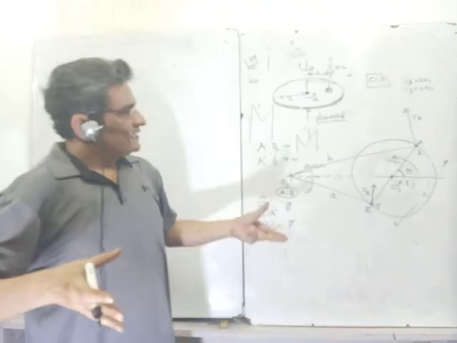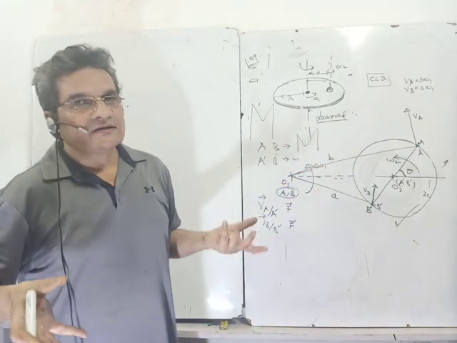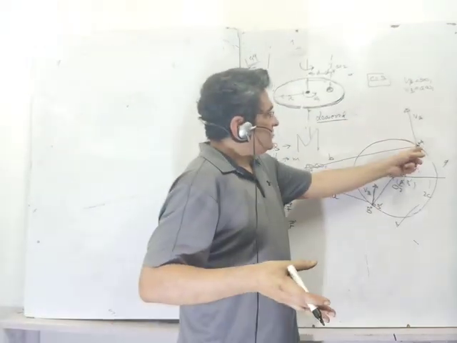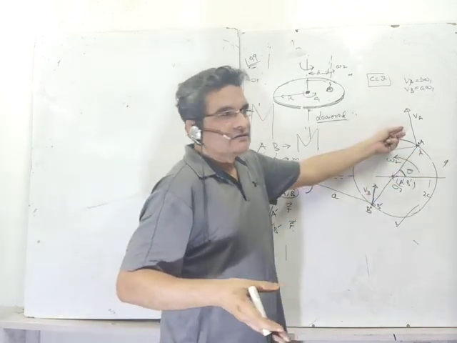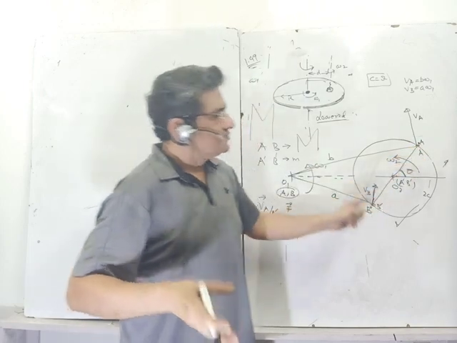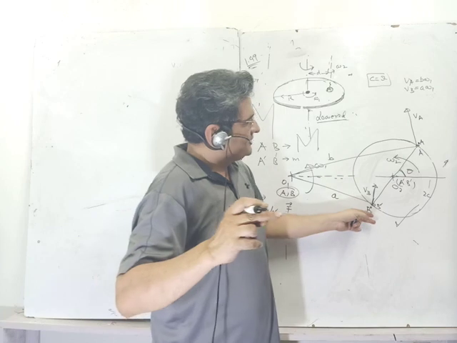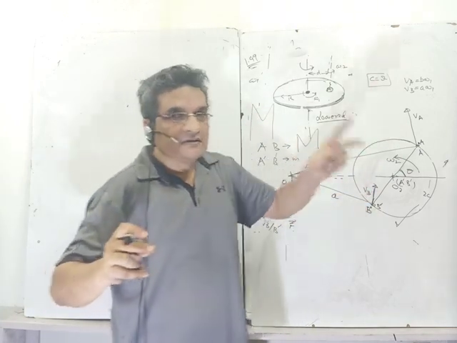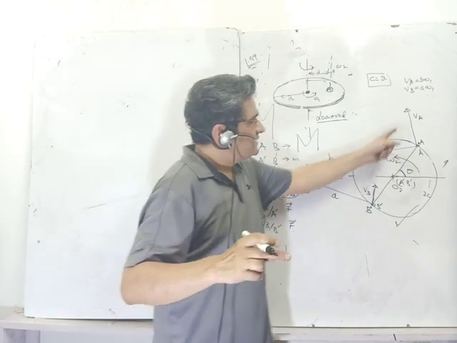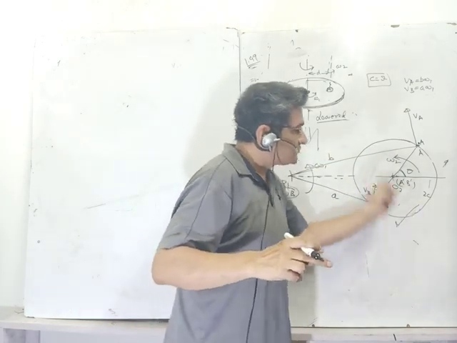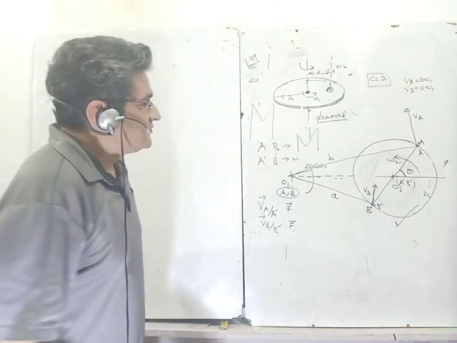Just think over it, the triangle method. If I rotate A and B by 90 degrees, vector A and B will also rotate by 90 degrees. Vector A and B are joined by vector twice C. Here A and B, this is VA and VB, joined by twice C. So if VA and VB are perpendicular to A and B, the vector joining VA and VB will be perpendicular to this 2C. Just do it. That is one concept which we have to use in this question.